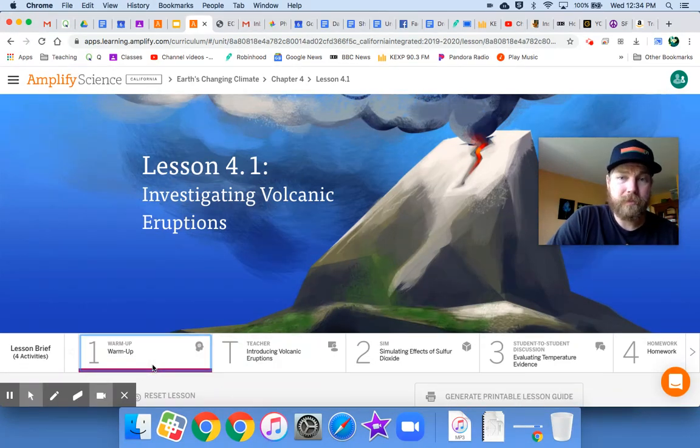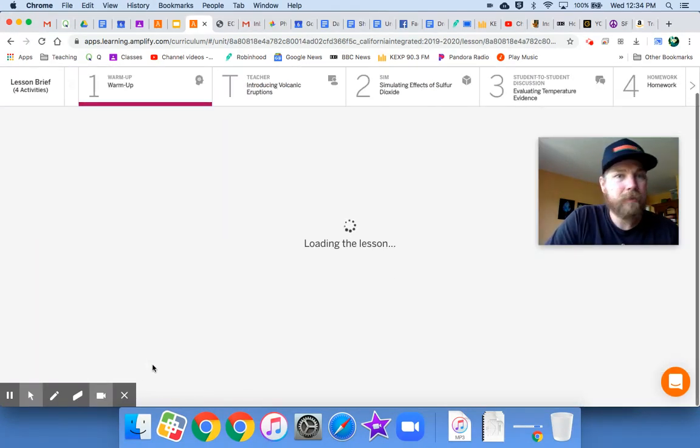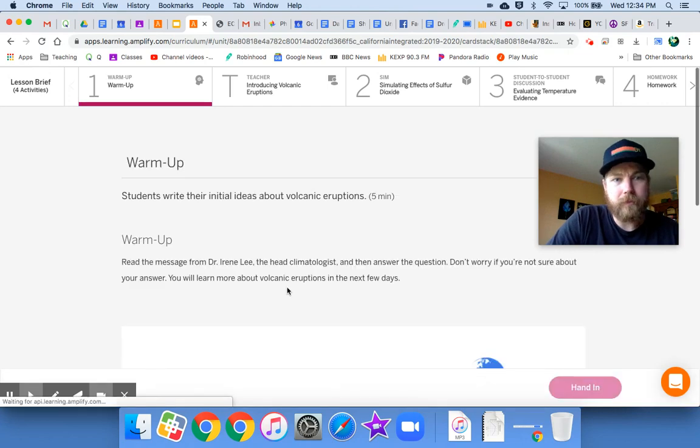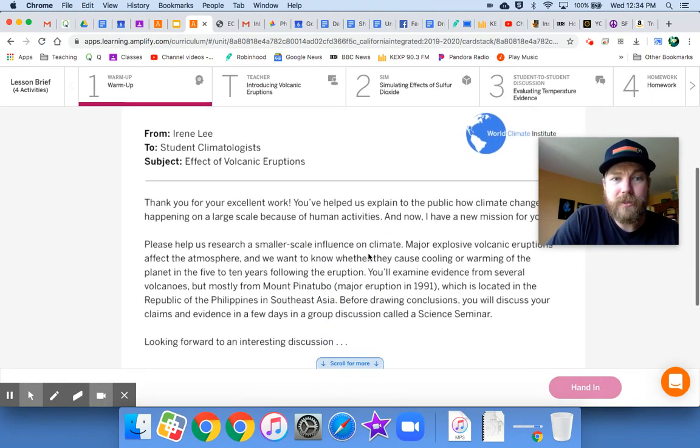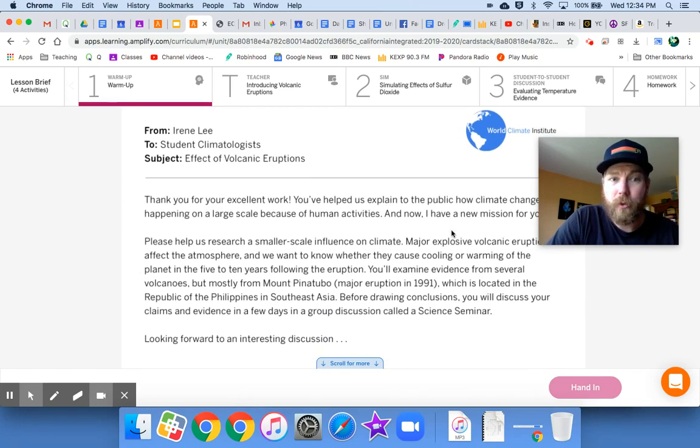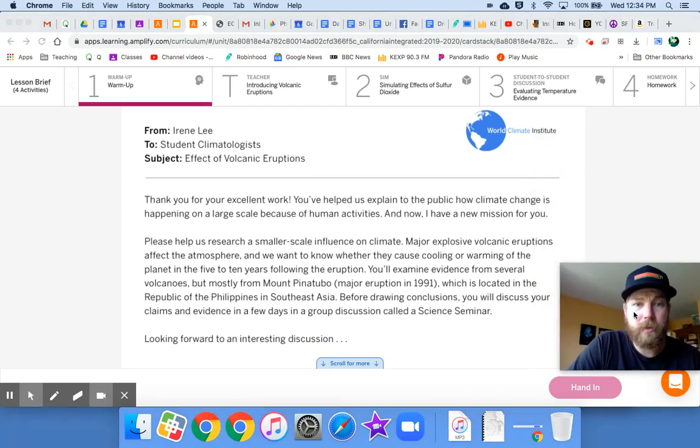And we got a letter from Irene. Here it is. From Irene Lee to student climatologist, that's you, the effect of volcanic eruptions. Thank you for your excellent, you're welcome. Your excellent work. You've helped us explain to the public how climate change is happening on a large scale because of human activities, and now I have a mission for you. Did we do that? Oh, yes.